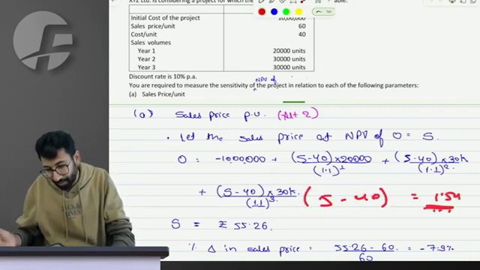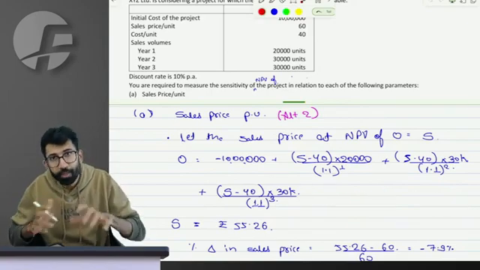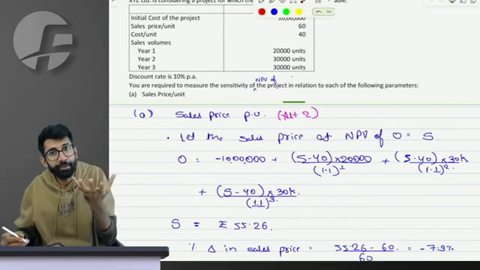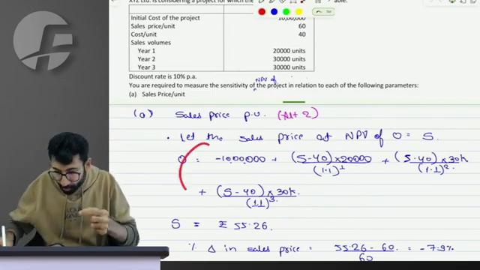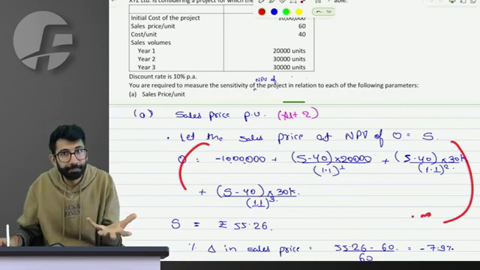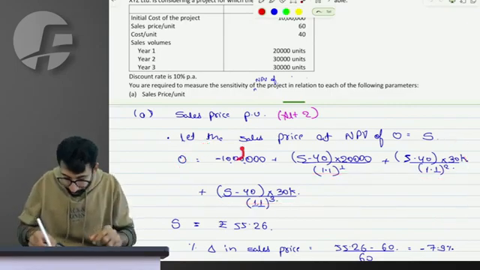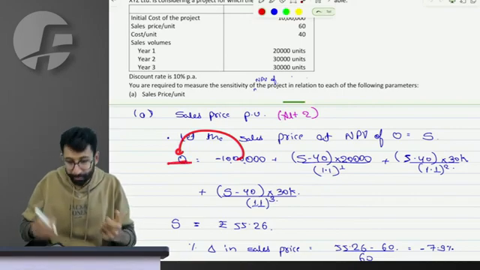So there is a small calculation mistake. The objective is I didn't want to waste time doing the calculation in the class that you can practice on your own. The objective is to focus on things which you cannot do, which is understanding and explaining. I'm just trying to give you a way to solve it. 1 lakh comes to the left, it becomes a positive number.